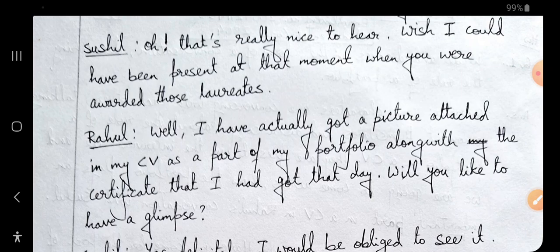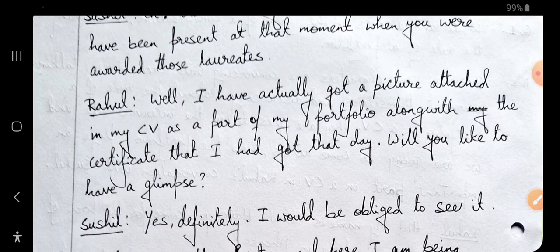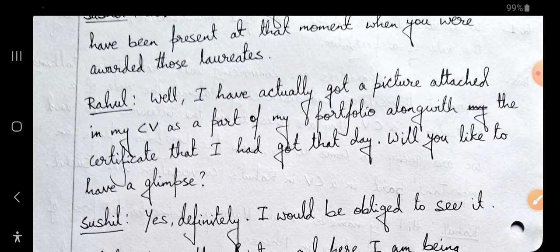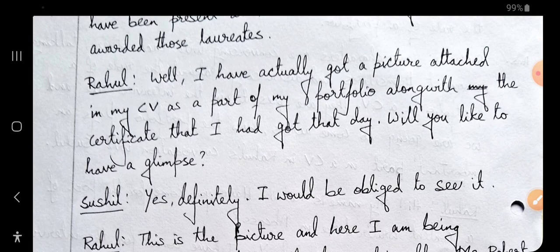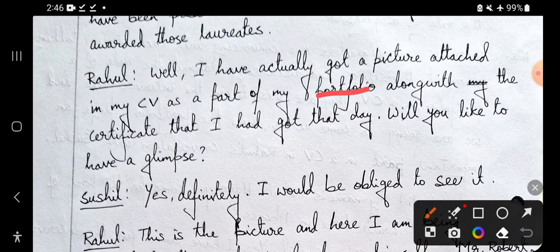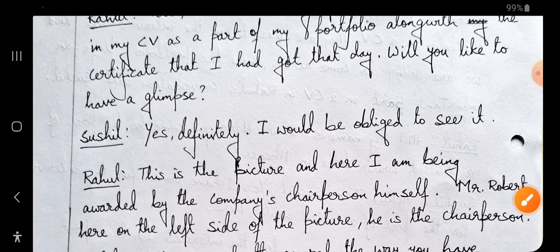The portfolio comes after the CV, okay. The CV is like a printable document, and after that he is perhaps showing it in a file. As a part of my portfolio, there is already a picture attached at the end of my CV, along with the certificate that I had got that day. It is being told here: as a part of my portfolio along with the certificate that I got that day. Will you like to have a glimpse? So Sushil says, yes, definitely, I would be obliged to see.